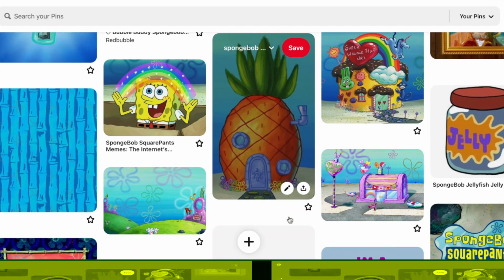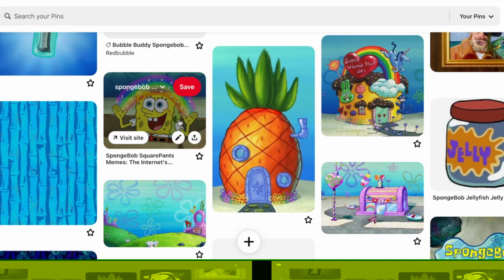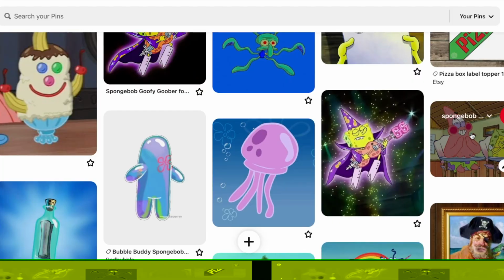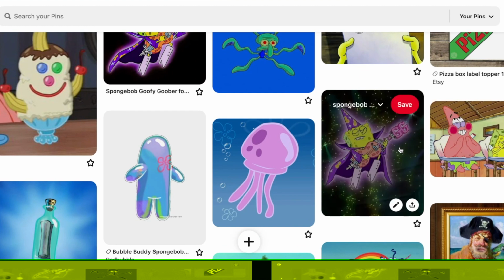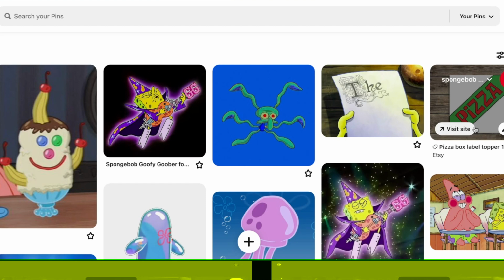It's a really good image of the outside of the house. Super Weenie Hut Jr., the jellyfish jelly, imagination, the secret recipe, Bubble Buddy. There's so many good ones. What's funnier than 24? 25, of course. Goofy Goober. Love this. Love the "on paper," the Krusty Krab pizza.